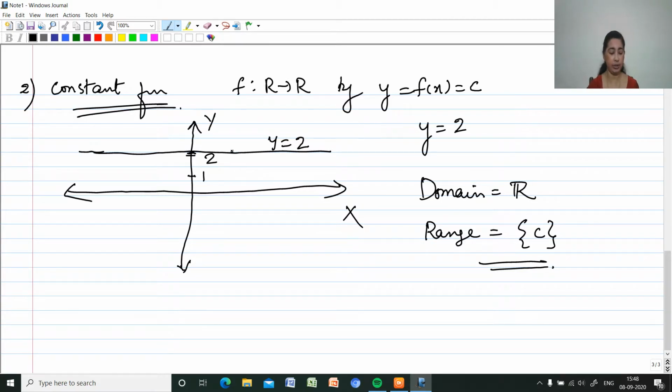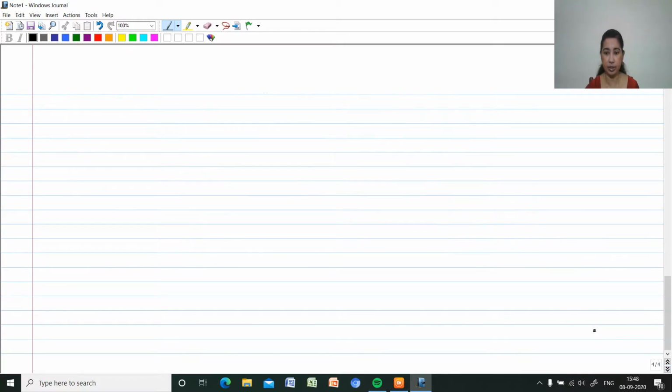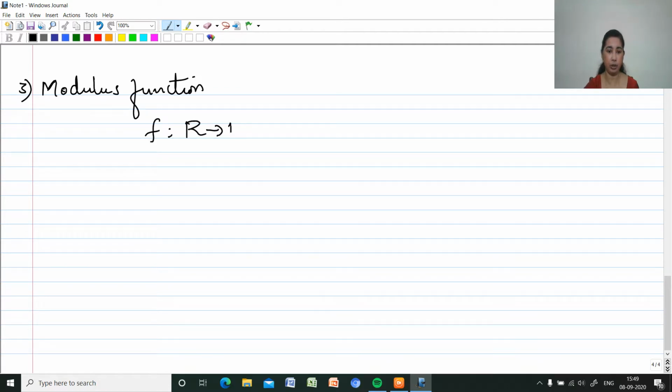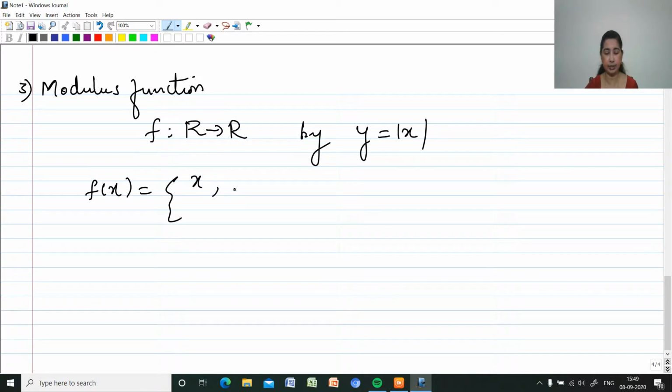Now the third one which we are discussing is the modulus function graph. And what do you mean by modulus function? That is also a function f from R to R, and it is defined by y is equal to mod x. Mod x means we can write that function f of x as equal to x when x is greater than or equal to 0, and equal to minus x when x is less than 0.